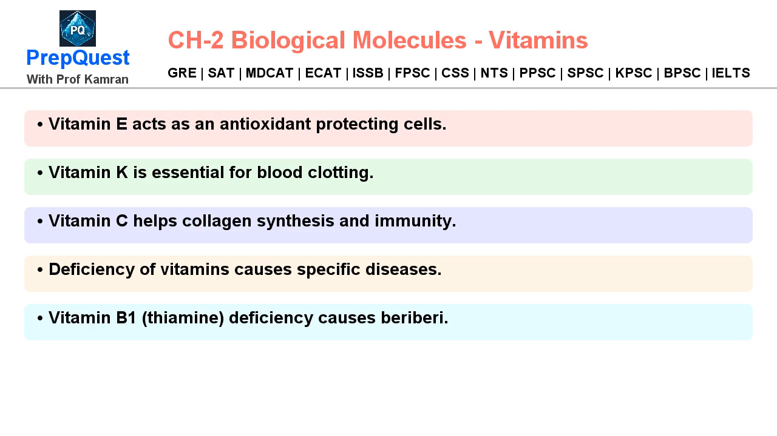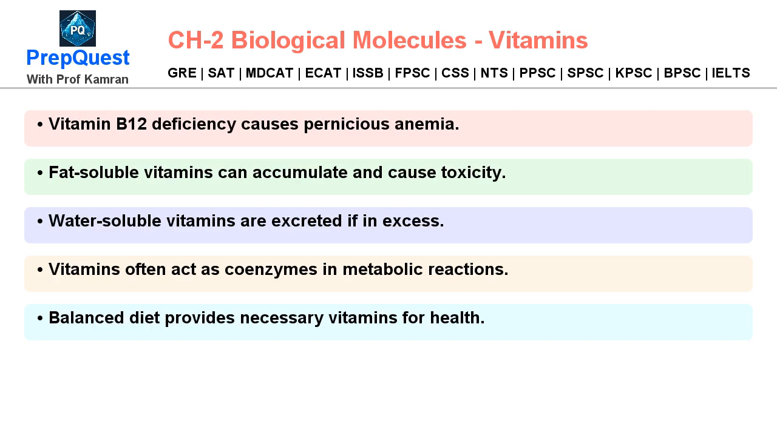Deficiency of vitamins causes specific diseases. Vitamin B1, thiamine. Deficiency causes beriberi. Vitamin B12 deficiency causes pernicious anemia. Fat-soluble vitamins can accumulate and cause toxicity. Water-soluble vitamins are excreted if in excess. Vitamins often act as coenzymes in metabolic reactions. Balanced diet provides necessary vitamins for health.